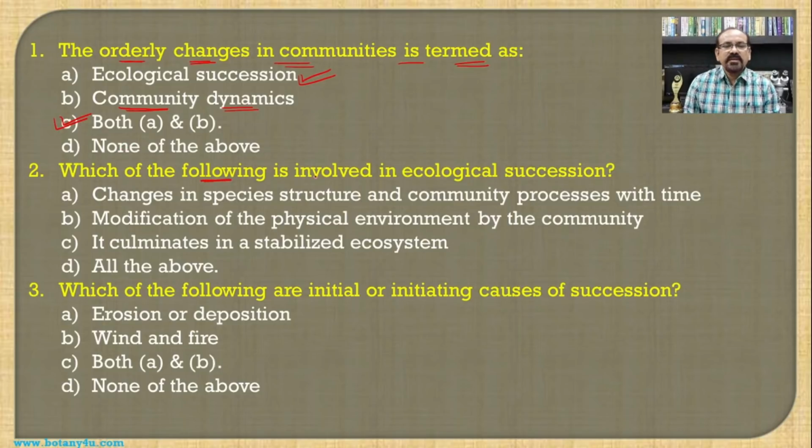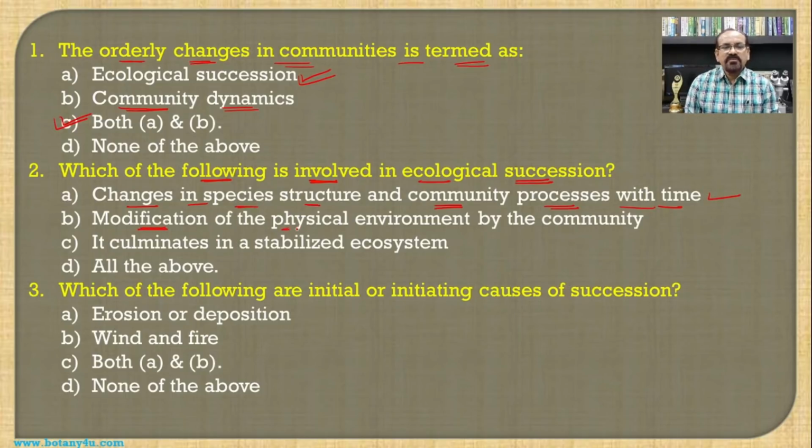Then, which of the following is involved in ecological succession? If we see the complete process of succession, either the hydrosphere or the xerosphere, changes in species structure and community processes with time. This is actually the complete method of succession, and hence it is correct.